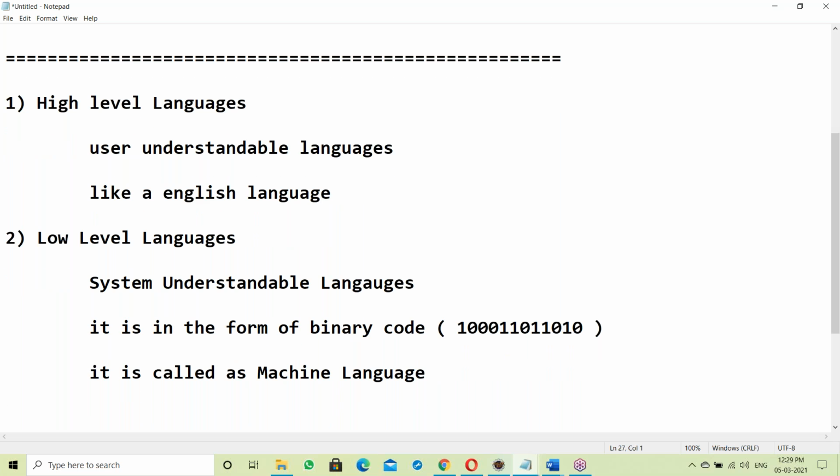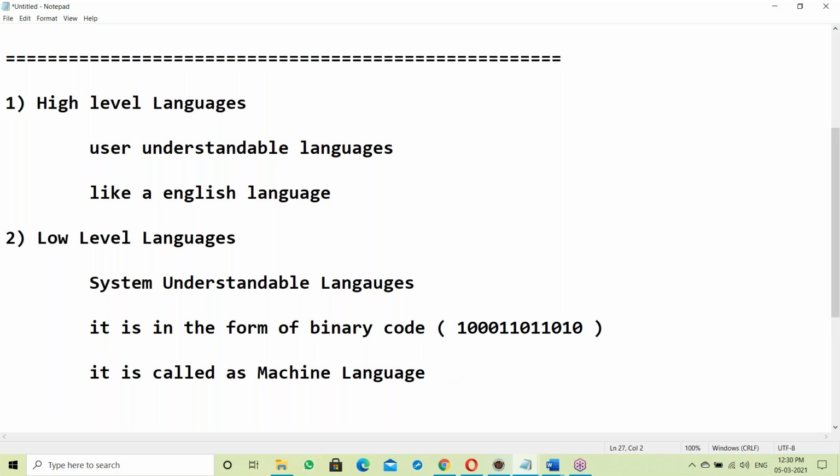So a low level language is a system understandable language. It is in the form of binary codes, binary format. Yes, it's called machine language.